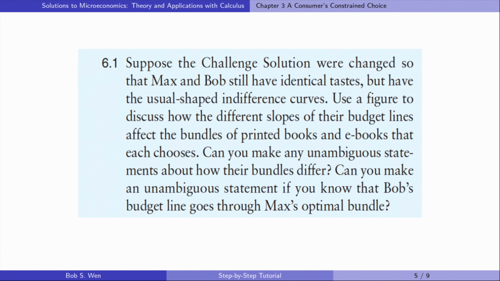Let's try the challenge part 6.1. Suppose the challenge solution were changed so that Max and Bob still have identical tastes but have the usual shaped indifference curves. Use a figure to discuss how the different slopes of their budget lines affect the bundles of printed books and e-books that each chooses. Can you make any unambiguous statements about how their bundles differ? Can you make an unambiguous statement if you know that Bob's budget line goes through Max's optimal bundle?